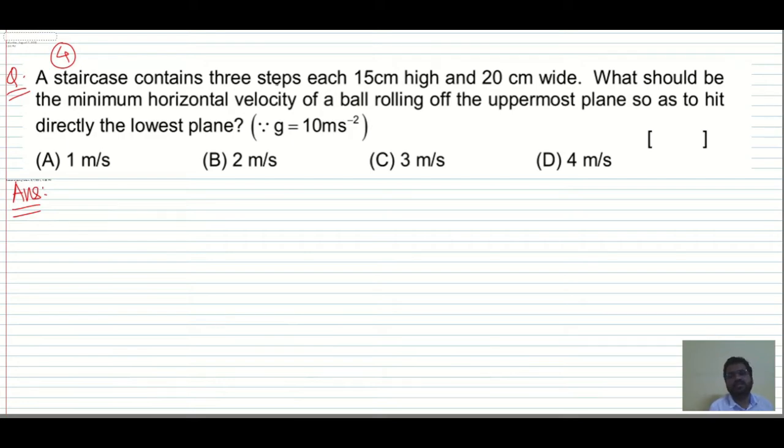A staircase contains 3 steps, each of 50 centimeter height and 20 centimeter width. What should be the minimum horizontal velocity of a ball rolling off the uppermost plane so as to hit directly the lowest plane? So here they gave 3 steps, like this: first, second, third.